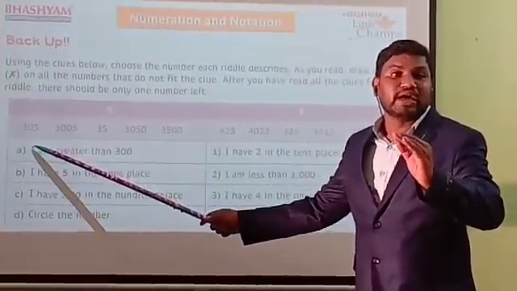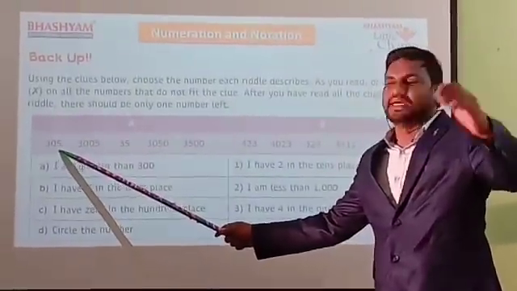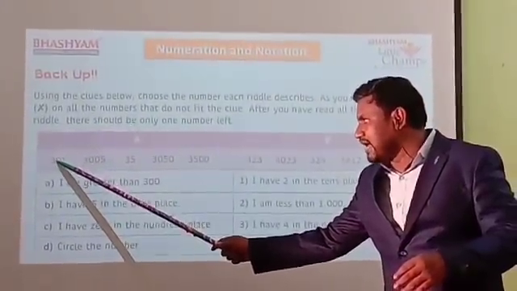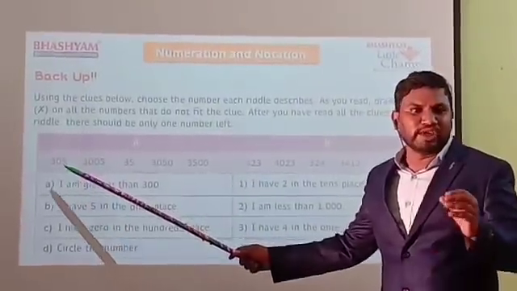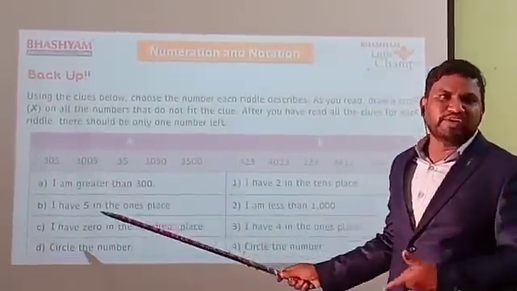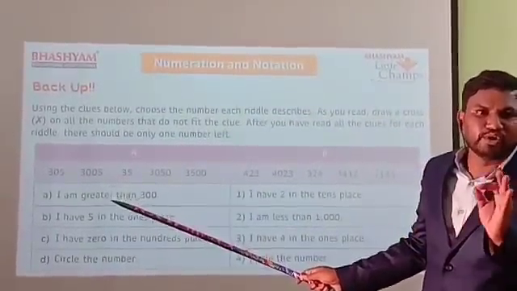We'll start the places from left. This is left to right. This is ones, tens, hundreds. Now the ones place is 5. Shall we keep or eliminate? We need 5 only. Here in 305, 5 is there. You just have to keep it.